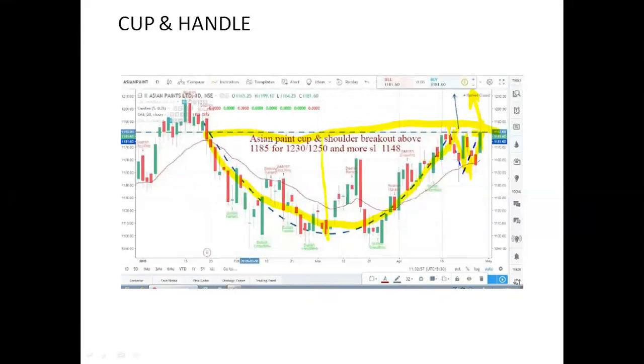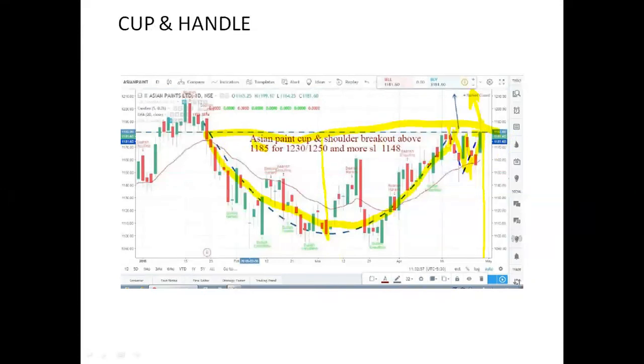This is the second target. We drew a neckline on the 28th or 29th of April. It was trading around 1185, and from March to April it took 2 months to come here. Now it's July, so May, June, and July, it's completing 3 months. Now it's trading around 1480. It's made a high of 1465 or 1470.